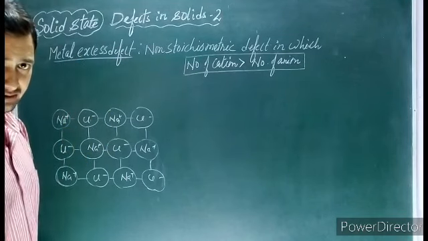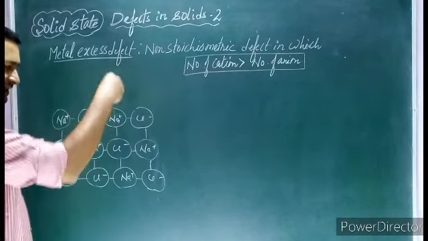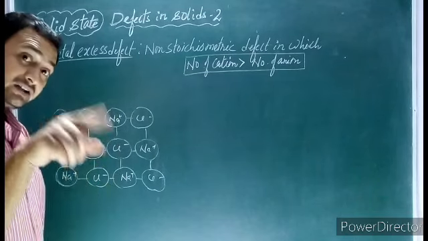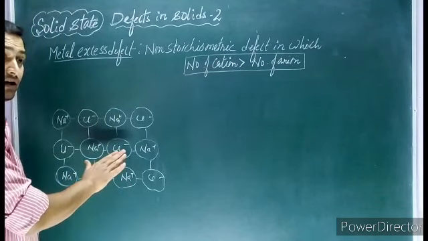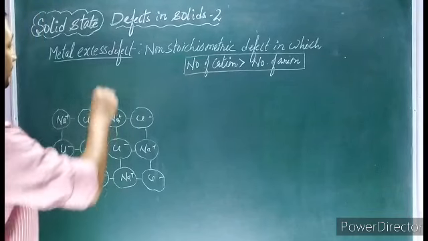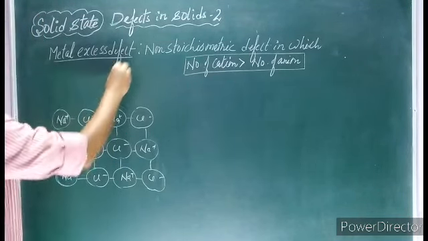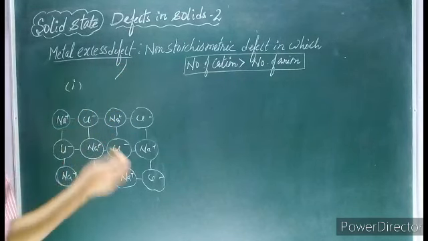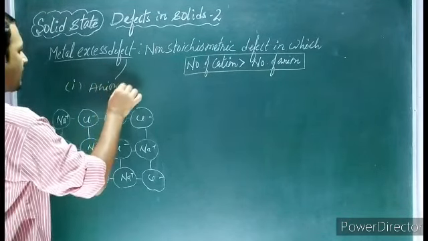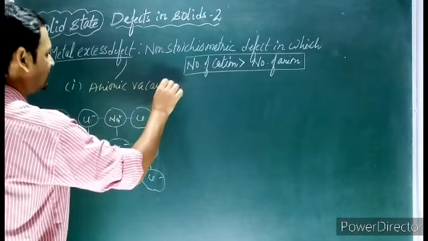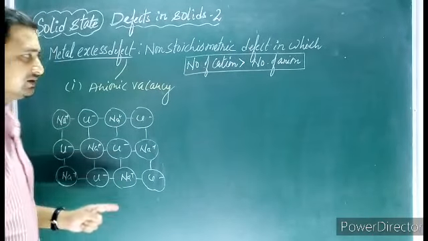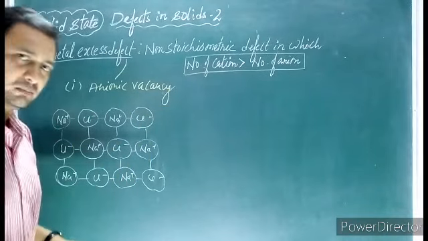For having a metal excess defect, what should happen, children? Either an extra metal ion comes inside, and then it becomes a metal excess defect. The second thing we can have is if one or two anions leave the crystal, then the cations increase. So metal excess defect can be possible by two phenomena. First one is anionic vacancy. Anionic vacancy means if any anion leaves the crystal, the number of cations automatically becomes equal to the number of anions.